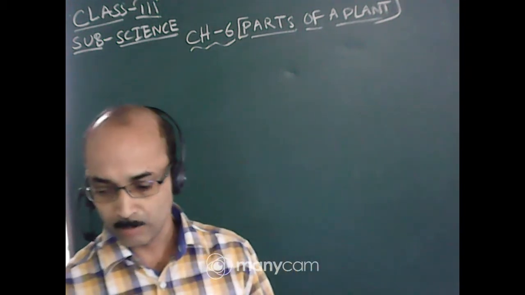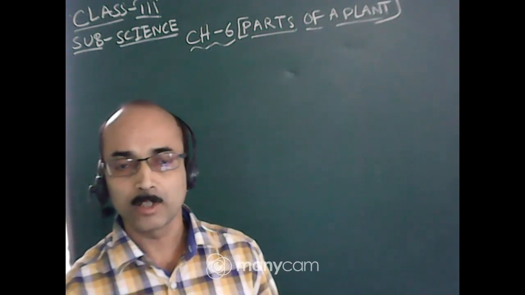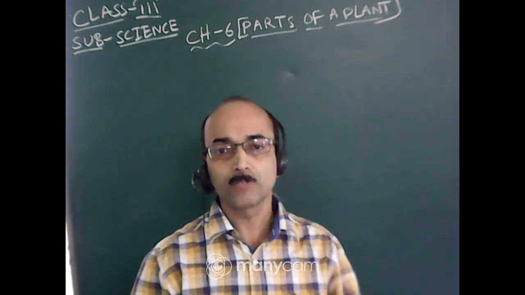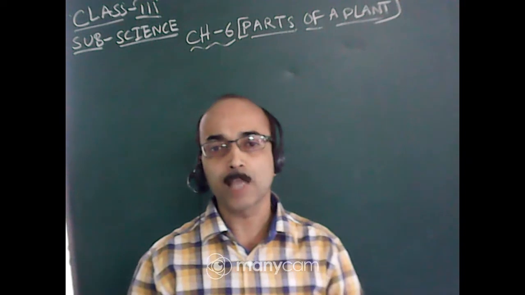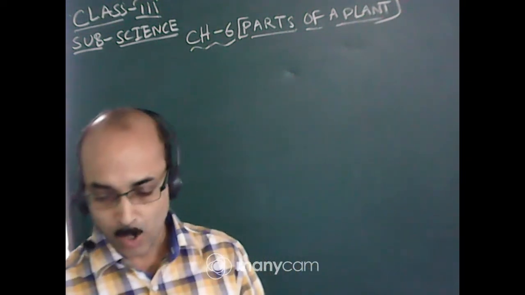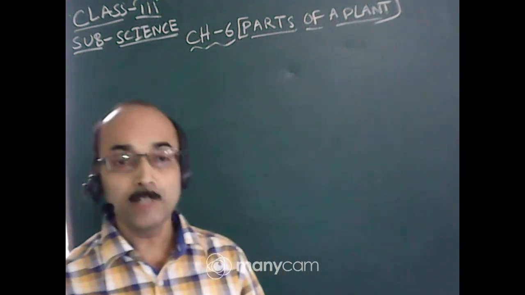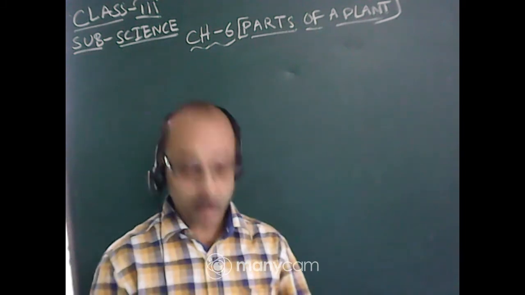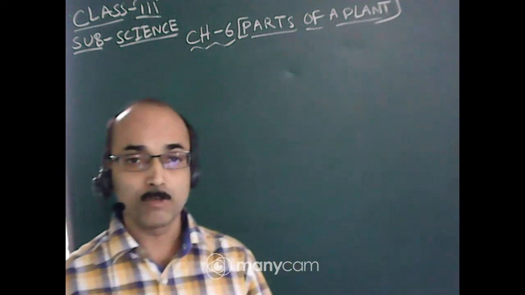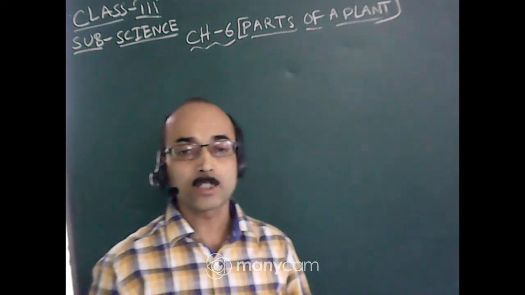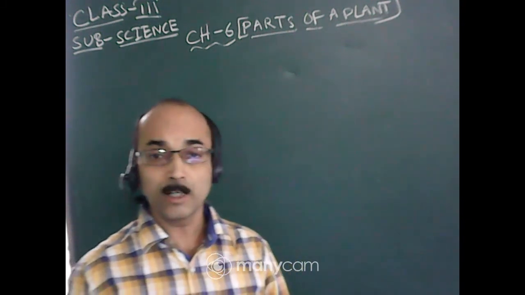Today, as you know, I will take your science class once again. In our previous class, we solved the exercise of chapter number 6, parts of a plant. So today I will continue with the same chapter. Today we will solve the very short answer questions, from page number 42 in your science book. All of you must follow the book and have your science notebook with you to write the answers.